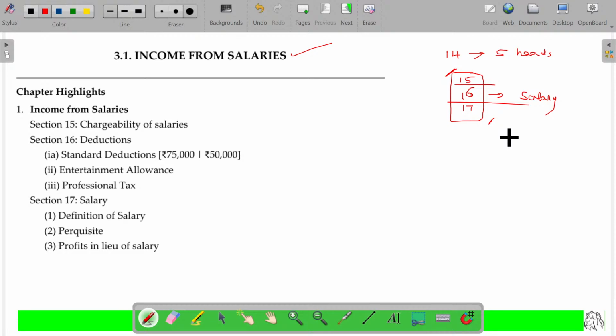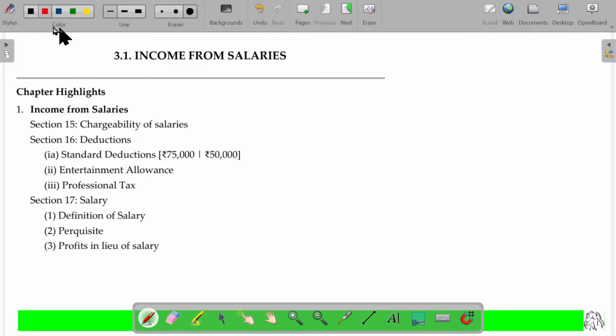Here also, we have what incomes fall under this head, section 15. What deductions am I able to enjoy, falling under section 16? And is there any explanation required for salary? That is also explained under section 17. So these are the three sections.